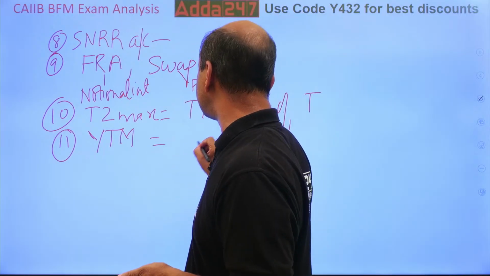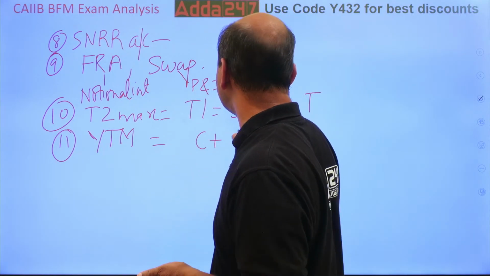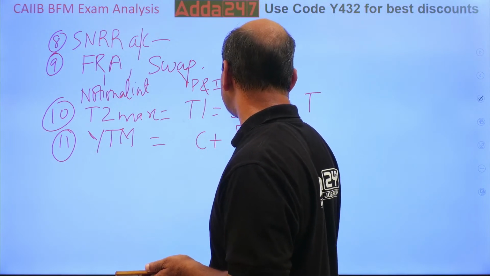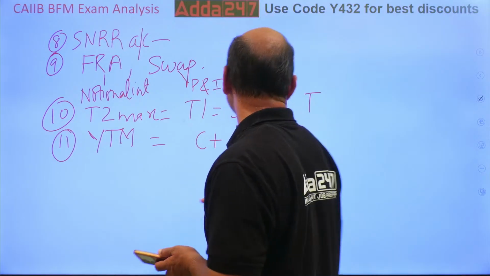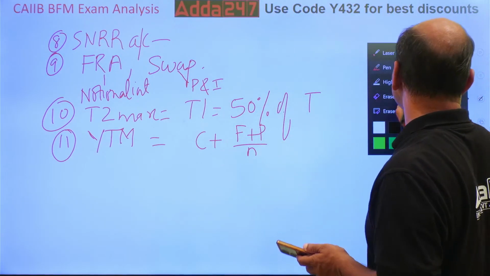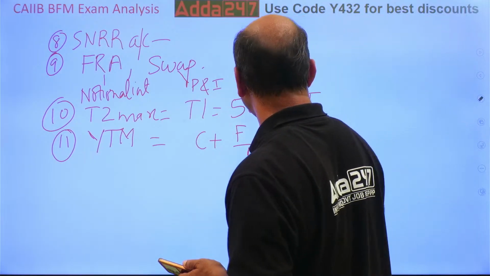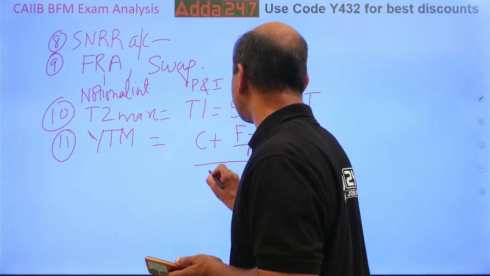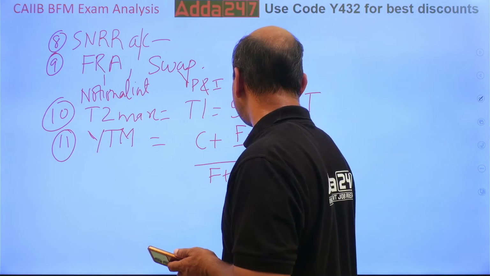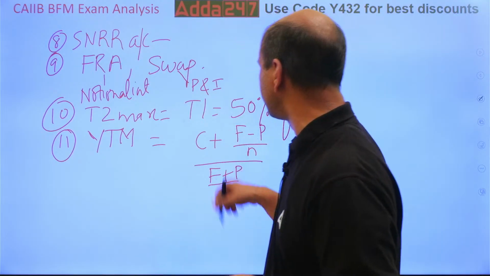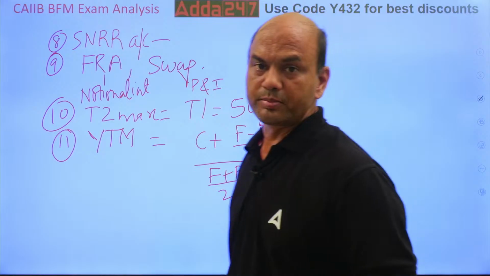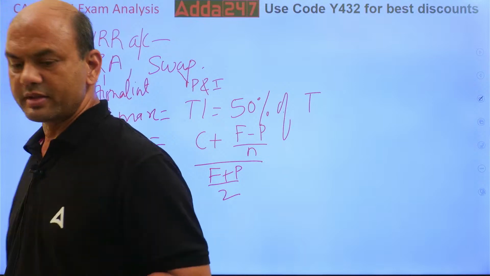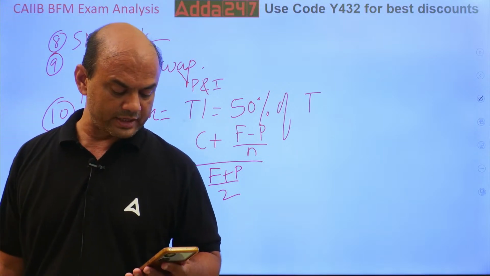YTM equals C plus F minus P upon N, the whole upon F plus P upon 2. This is the formula for YTM. F is the face value, P is the present value, C is the coupon amount, N is the period. That's it. So a YTM case study was there.